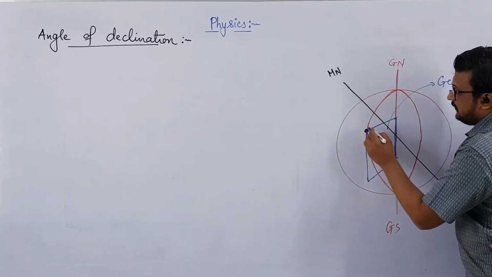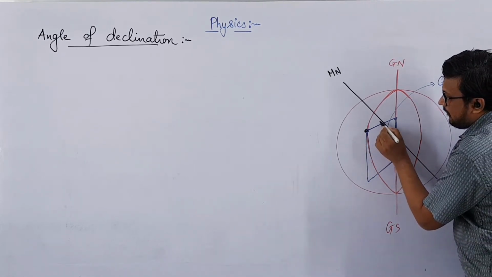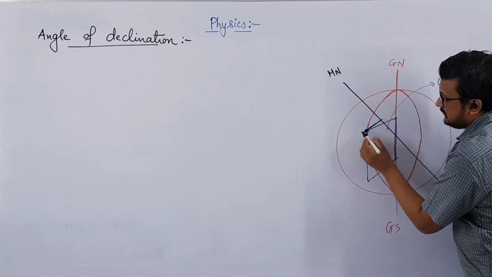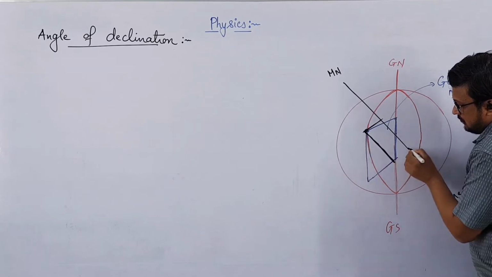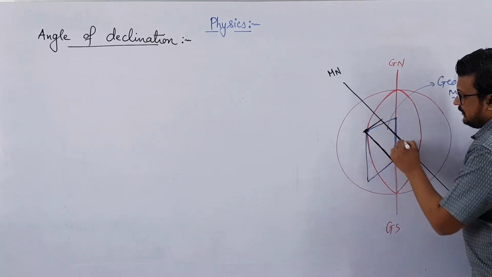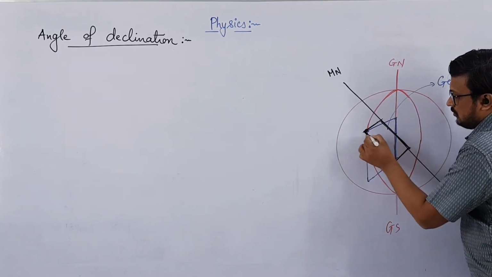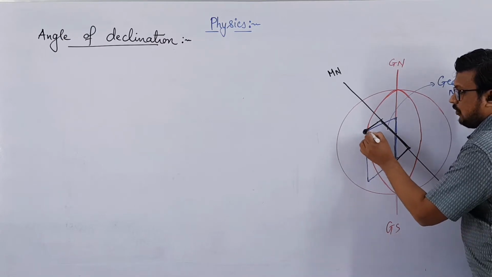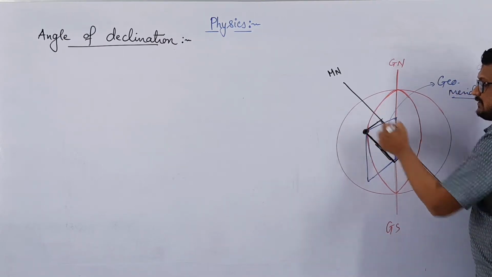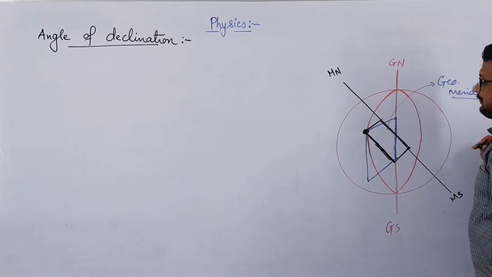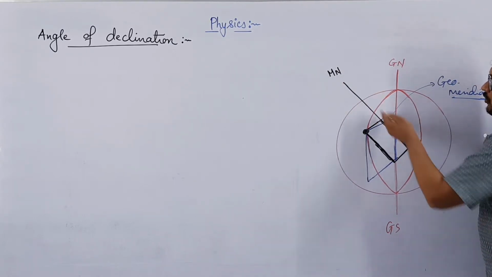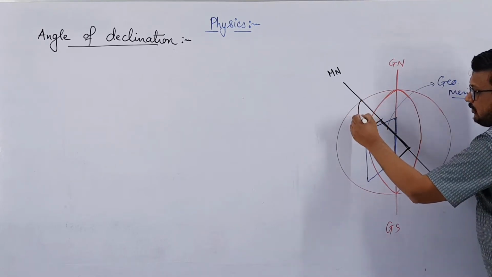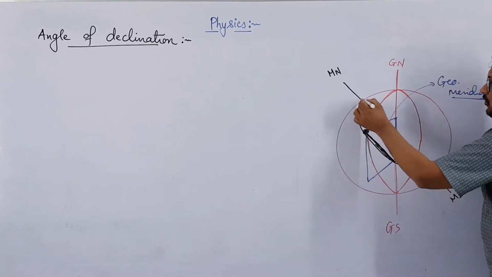Say for example, if I draw like this, then this plane which I have drawn, which contains our location as well as magnetic north and south, will be the magnetic meridian. Obviously, at the same time, all the longitudes will be present for magnetic north and south also.